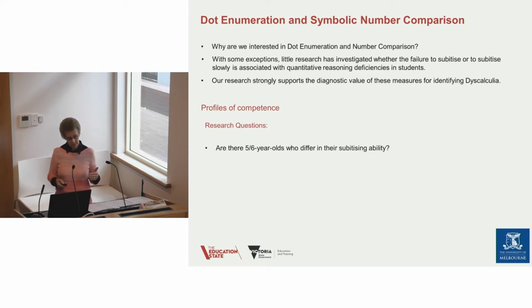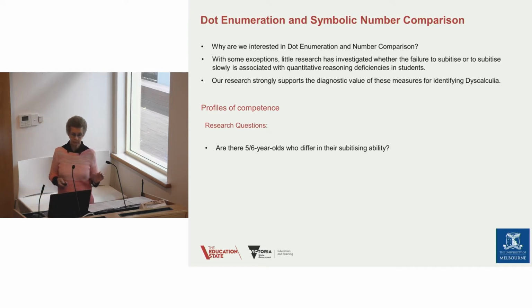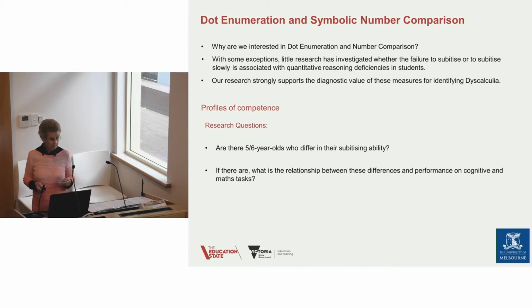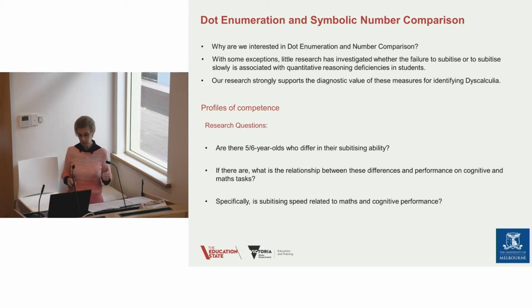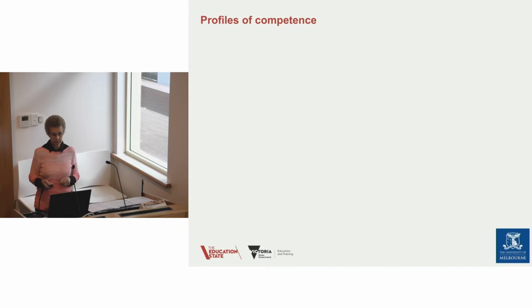And so what we were interested in was, were there differences in subitizing ability in 5 to 6 year olds, and were these in any way systematic? That is to say, some students were similar to each other in subitizing ability but different from other groups of students in subitizing ability. And if there are these distinct groups, what is the relationship between these differences and performance on cognitive and maths tasks? And is subitizing speed related to maths and cognitive performance?